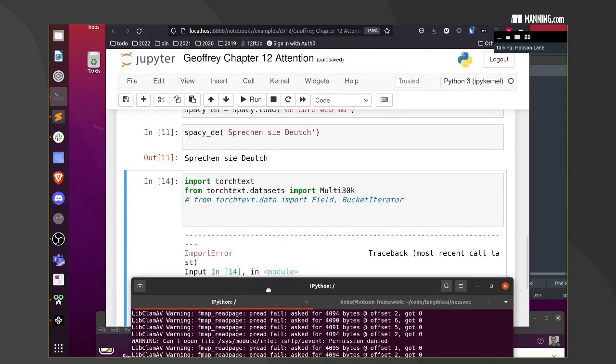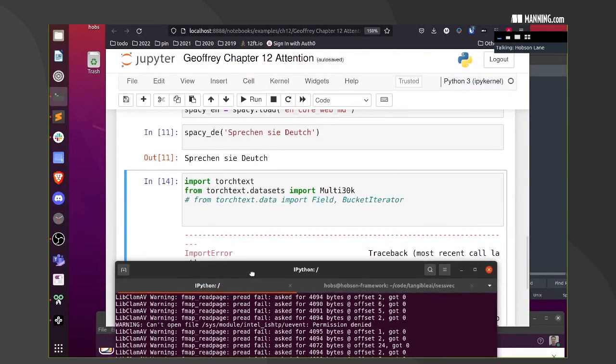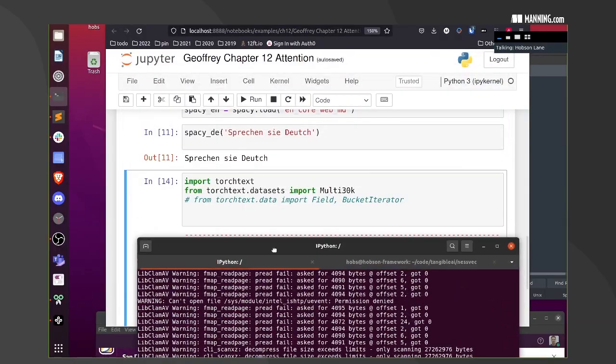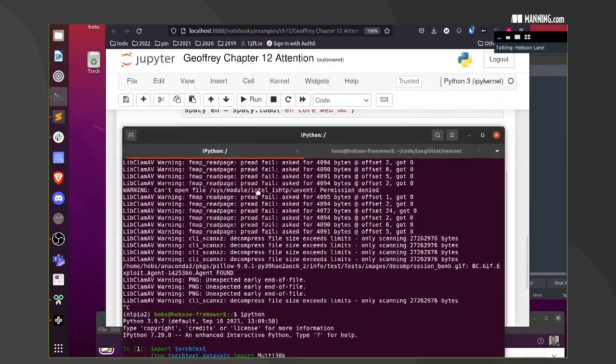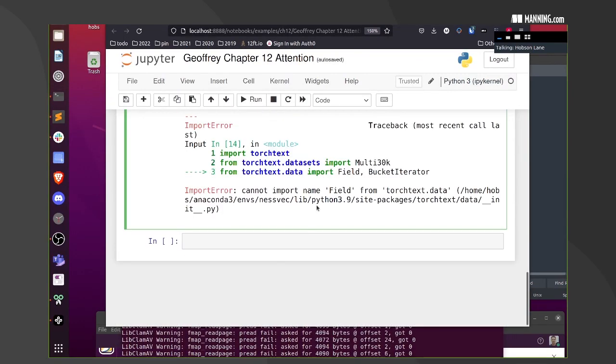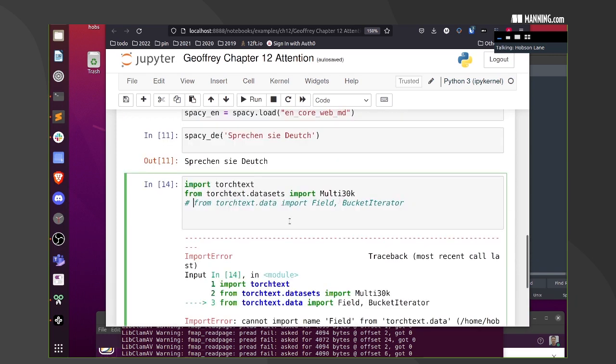Torchtext.data bucket iterator. Nope, that's exactly where it was before. The multi-30K came in all right. I wonder if field will come in all right. Let's try field only. Nope, cannot import name field. Okay, this is where I started to do some research, and I thought I found the answer, but we've got to find out where the latest place for these things is.